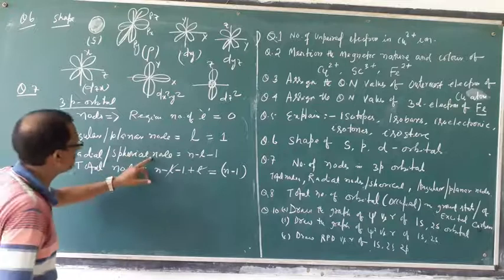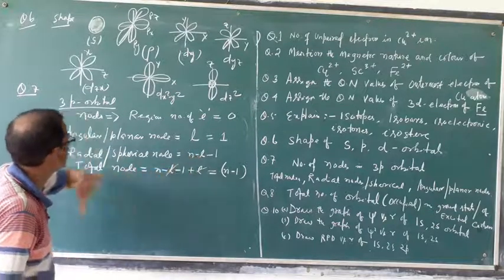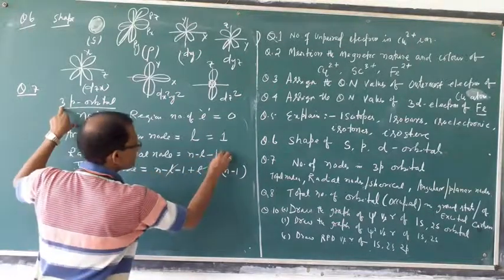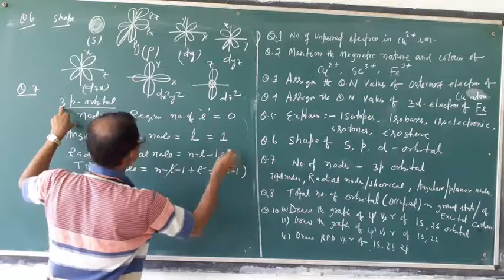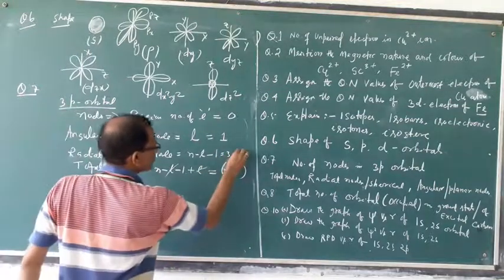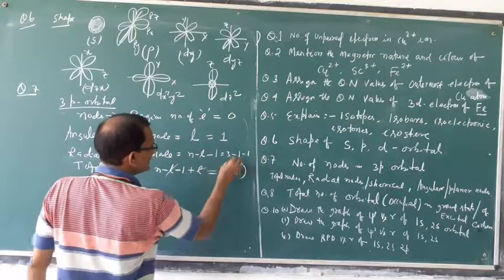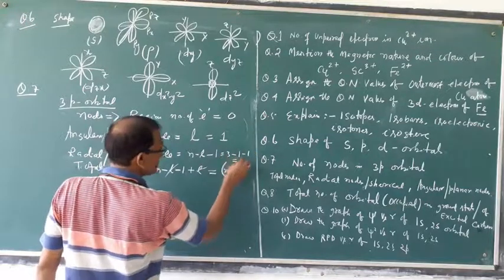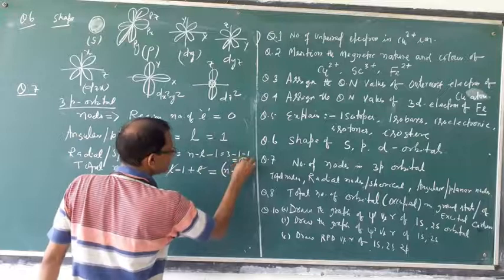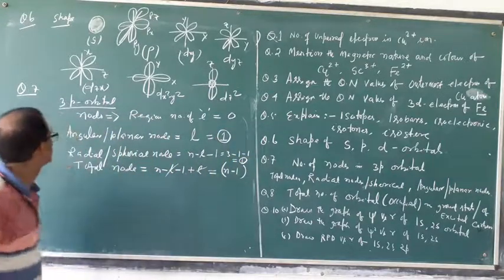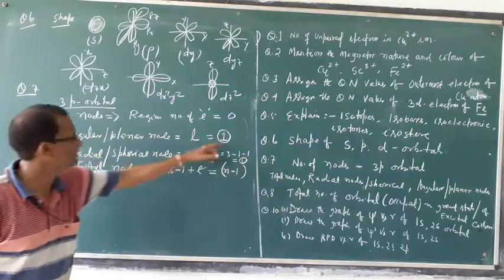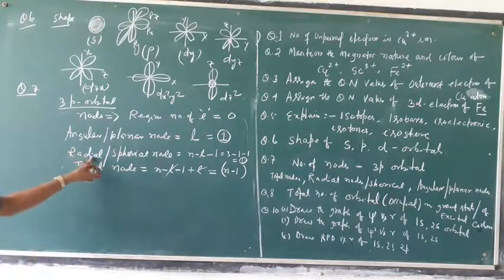Radial or spherical nodes is n minus L minus 1. So 3 minus L value 1, so 3 minus 1 minus 1. That is 3 minus 2, that is 1.